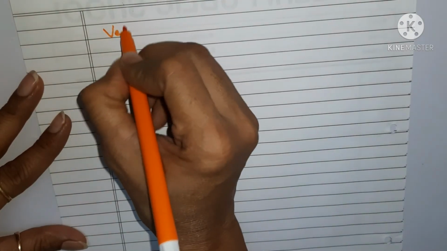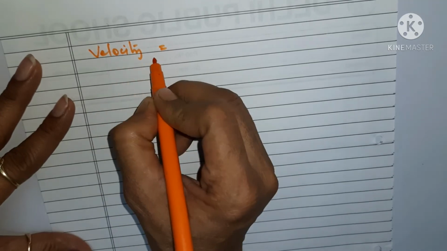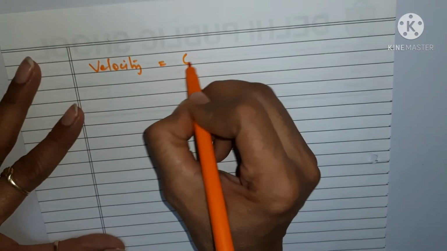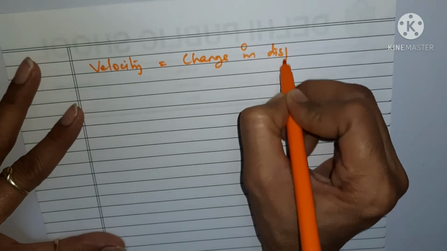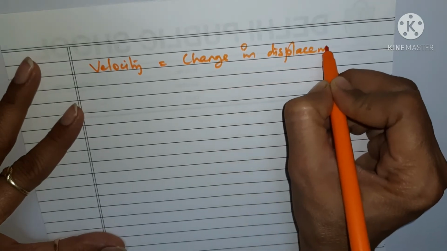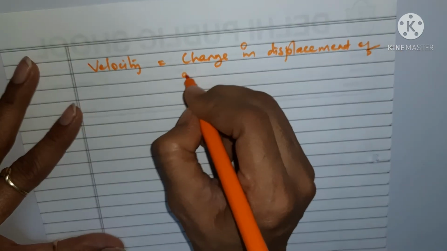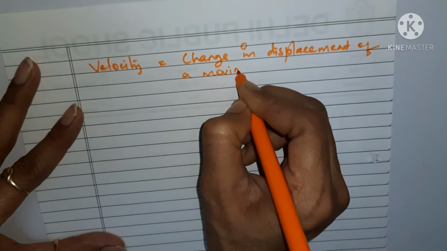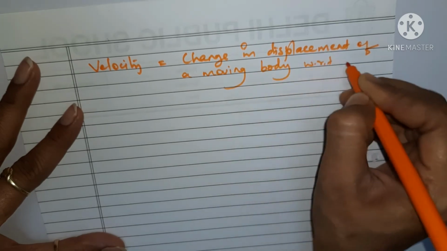The definition of velocity: what can we say about velocity? It is the change in displacement of a moving body with respect to time.